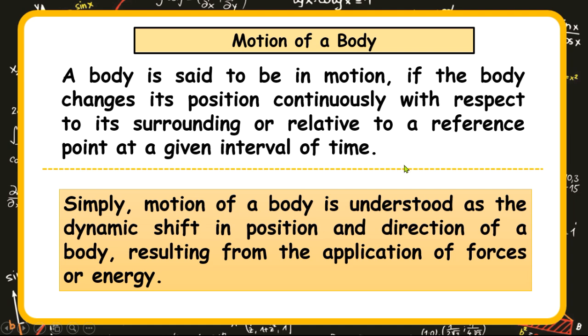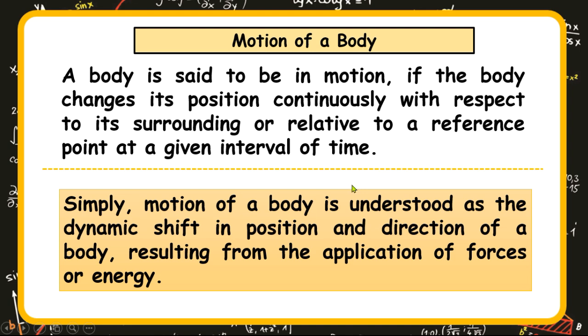There must always be a reference point for you to be sure that this body is moving or not moving. And a scenario that depicts motion is this: on the field or on a park during athletics, you could see two people or two classes of people. One of the classes of persons may be seated and they are referred to as audience or spectators. Maybe another group of people are running on a field, and as time elapses, they are changing their position.